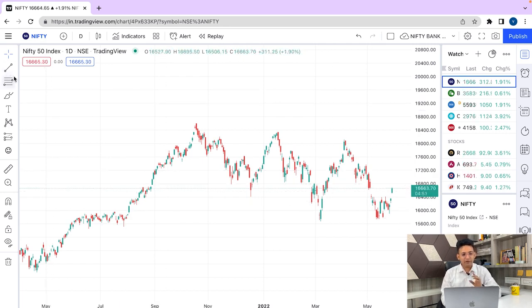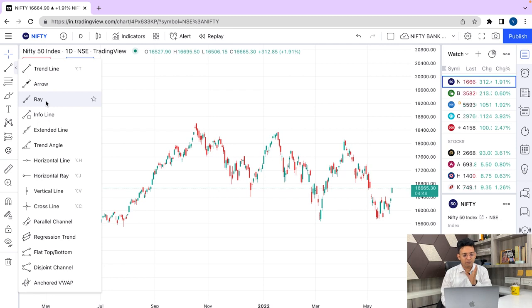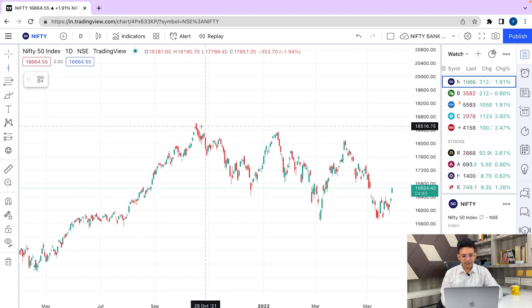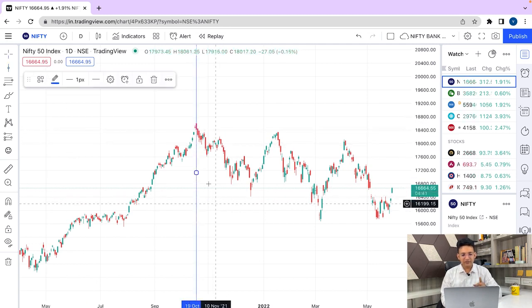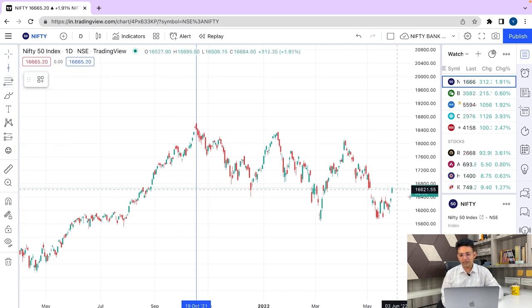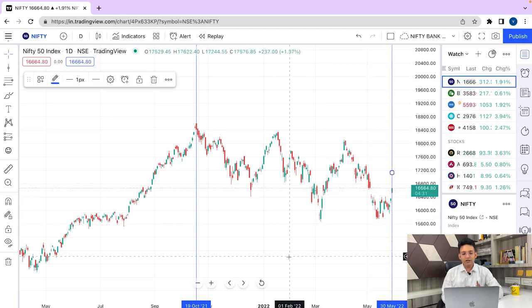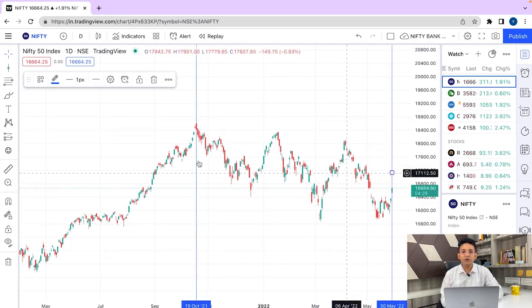I am going to map the total area we are going to analyze today with two vertical lines. The first is the area of the first top, the 52-week high or all-time high made on Nifty, and the other is the current candlestick, which is still being formed. So this is the region that we are going to analyze today.